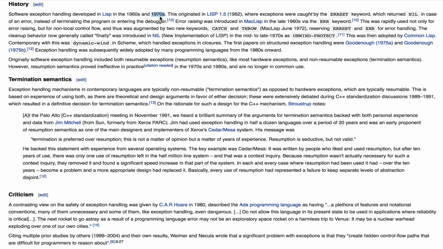Well, I think the first programming language was invented by Konrad Zuse in like 1943 or something. So you see, it took a while until they finally came up with the idea of exception handling, that something like this is really necessary.